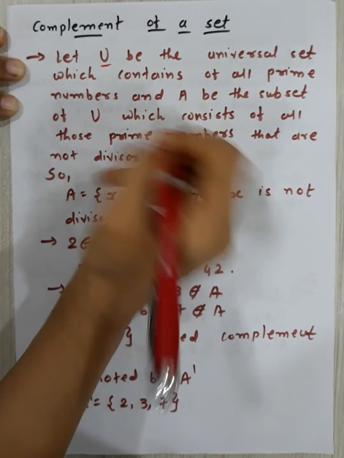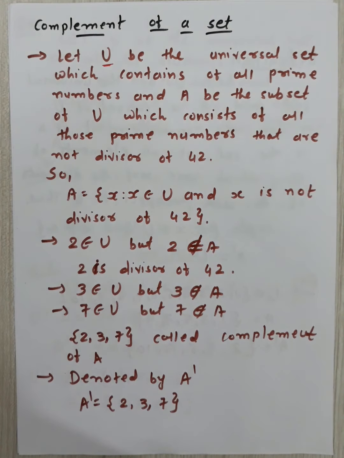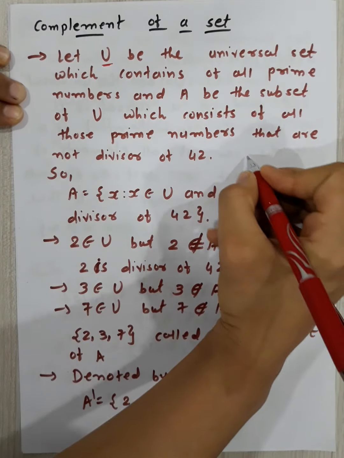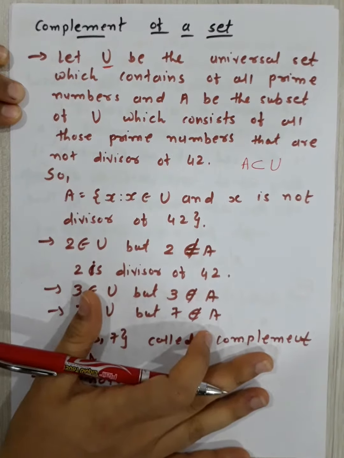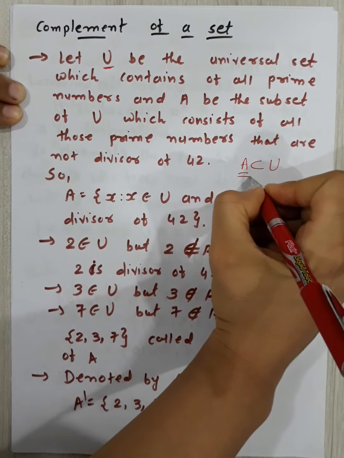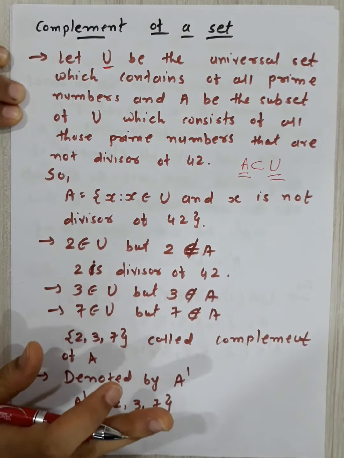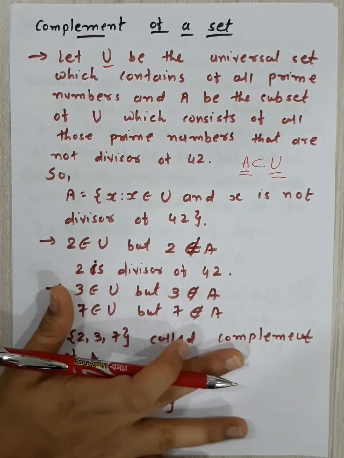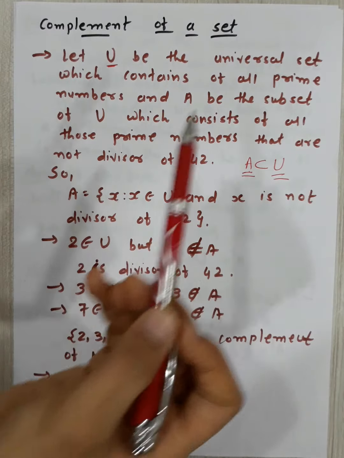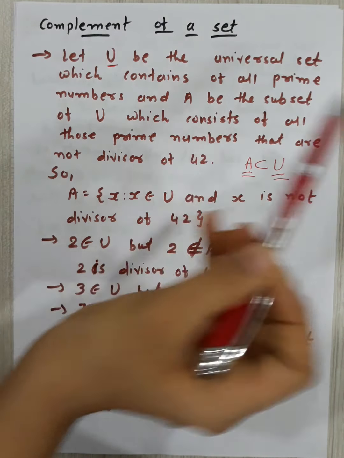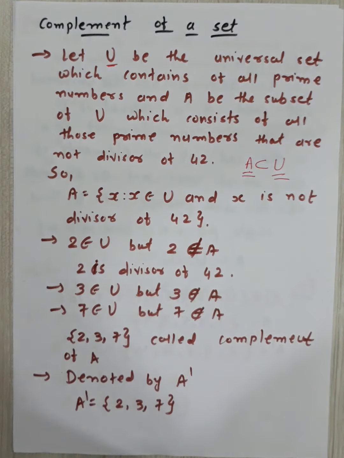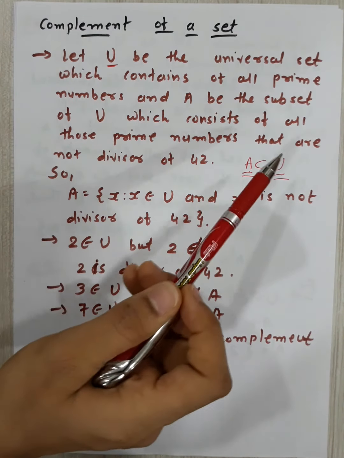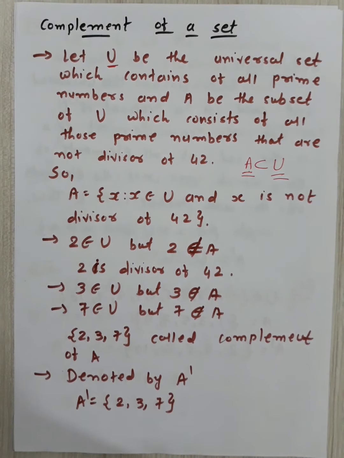U is equal to all the prime numbers, right? And A is a subset of U, which means all the elements of A are present in U. So now, U is the set of all prime numbers and A is a subset of U. We know that. Now, A consists of all those prime numbers that are not divisors of 42.